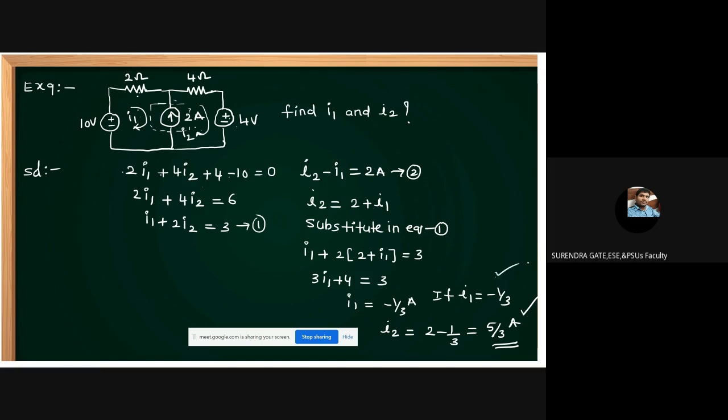This I1 equals minus 1 by 3 amperes I am getting. Is it correct, friends? I2 equals how much? 5 by 3 amperes. Yes. Any doubts, sir? Did all of you get this? Okay. Next, example 10.